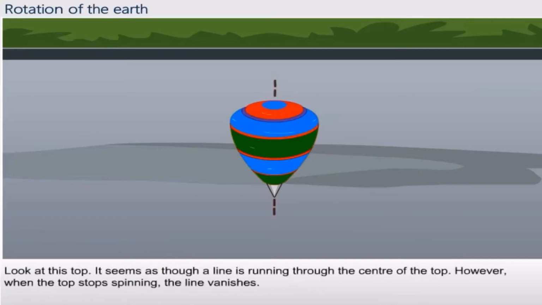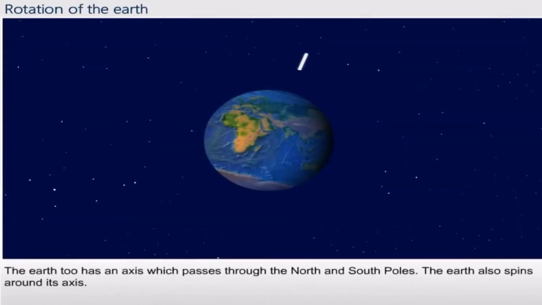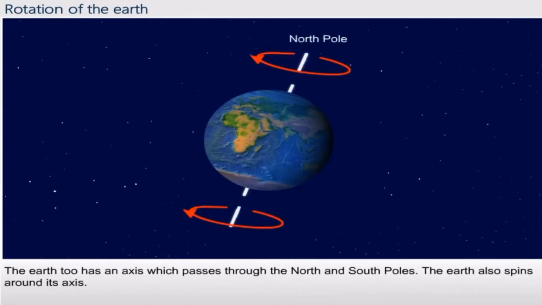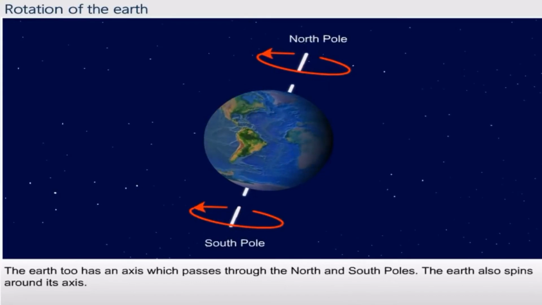their own spindle? Look at this top. It seems as though a line is running through the center of the top. However, when the top stops spinning, the line vanishes. The Earth too has an axis which passes through the north and the south poles. The Earth also spins around its axis.